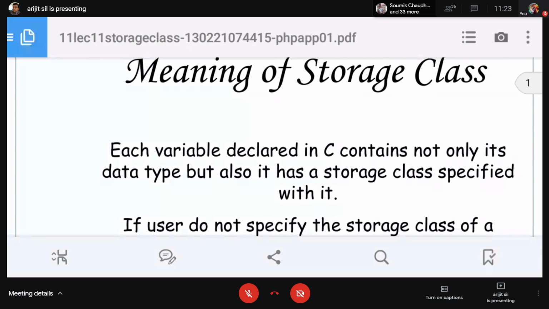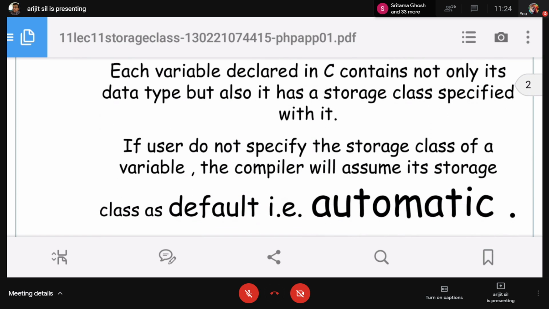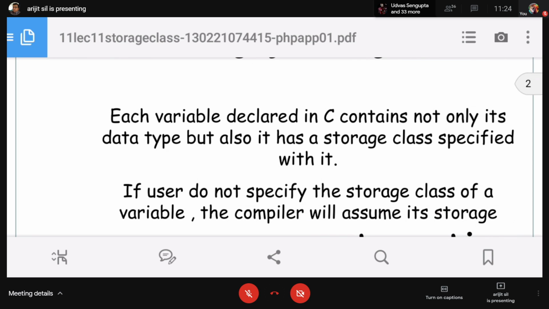In the computer, there are two storage locations: CPU register and memory. Memory, maybe you can say hard disk, is also a memory of the computer. And the other is the CPU register. The storage class has four types: automatic, register, extern and static.